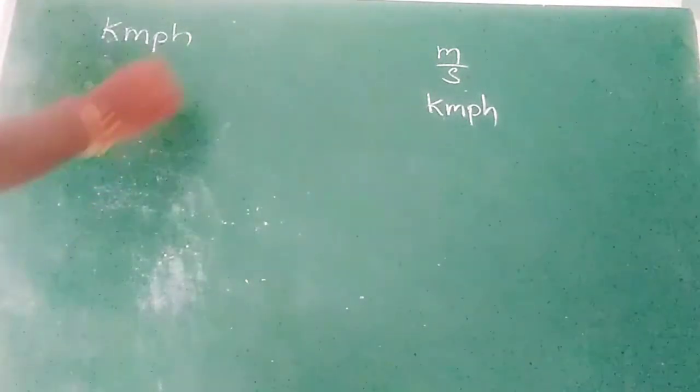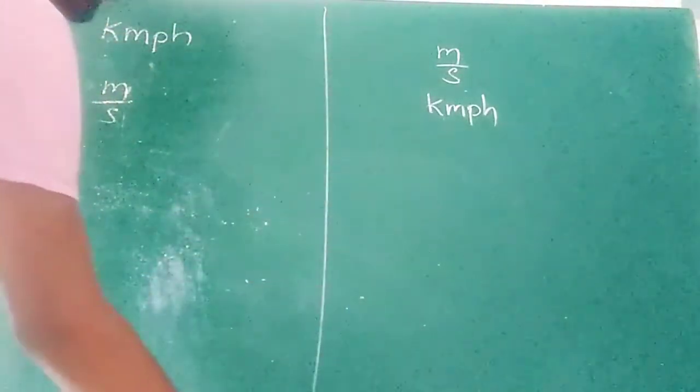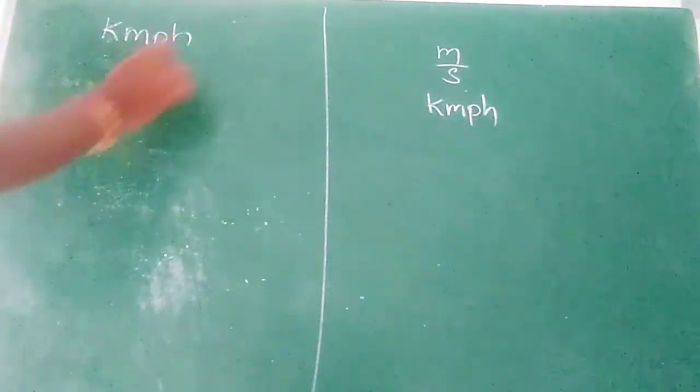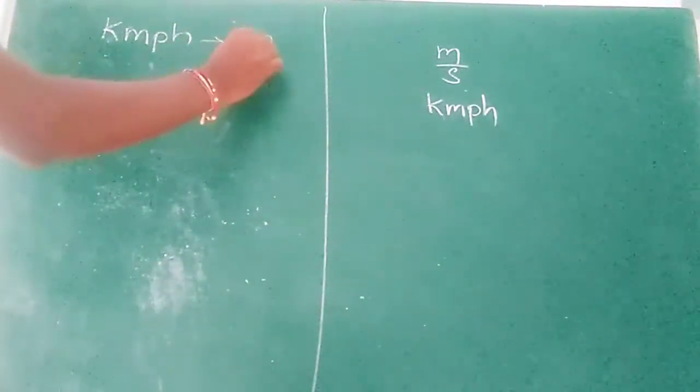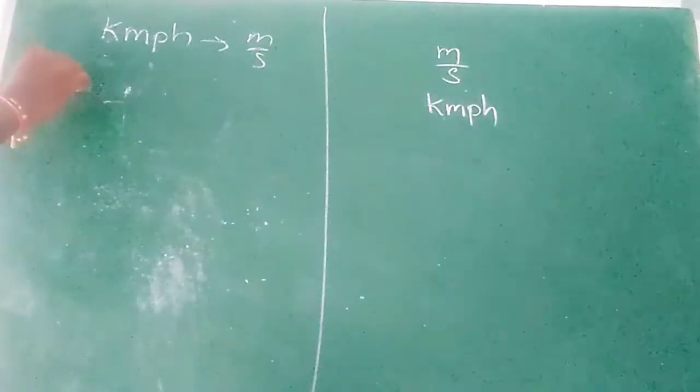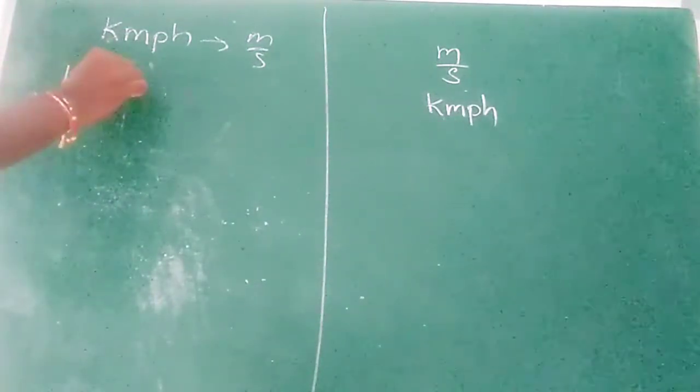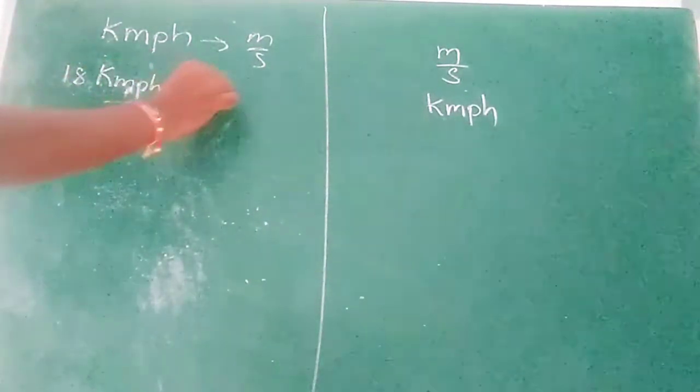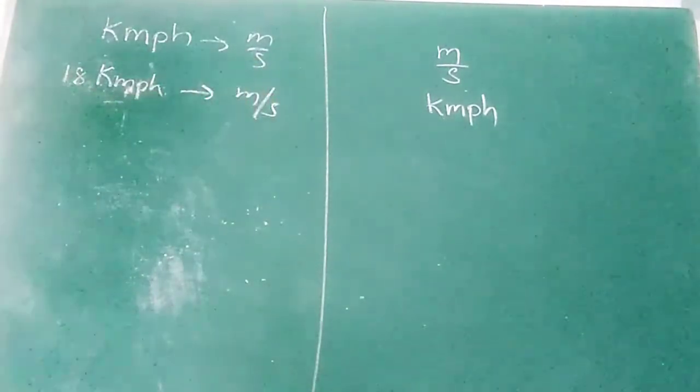So in the problem, he gave: convert 18 km per hour to meter per second. 18 km per hour to meter per second. So that is the question.